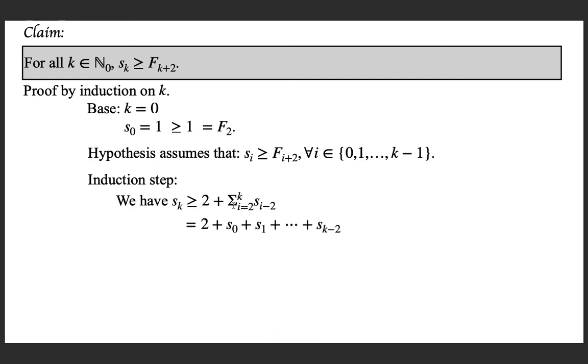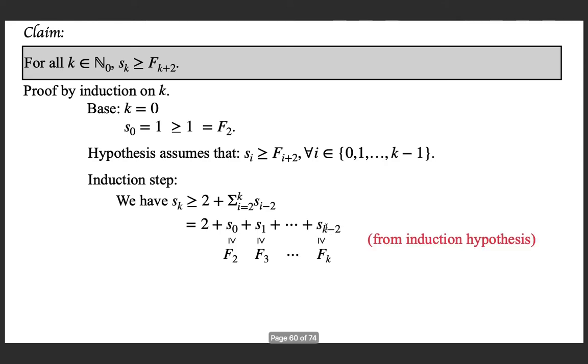Now just expand it. 2 plus, when i becomes 2 it is S0, when i becomes 3 it is S1, likewise it goes. When i becomes k, it is S(k minus 2).